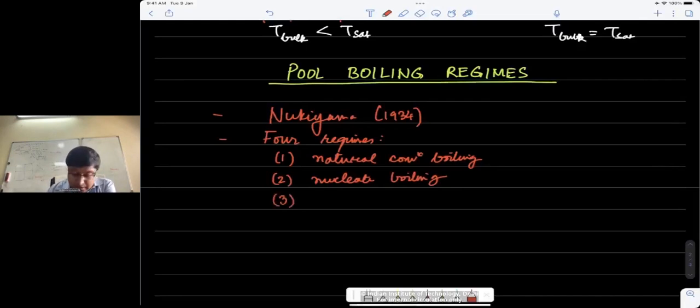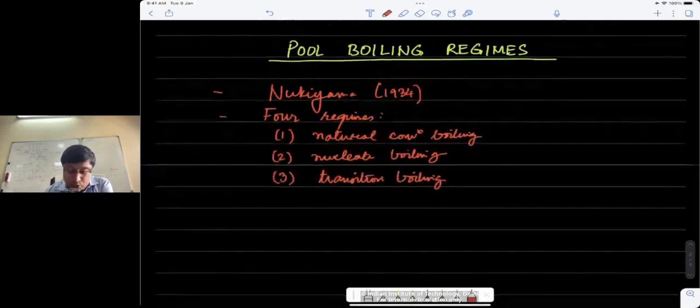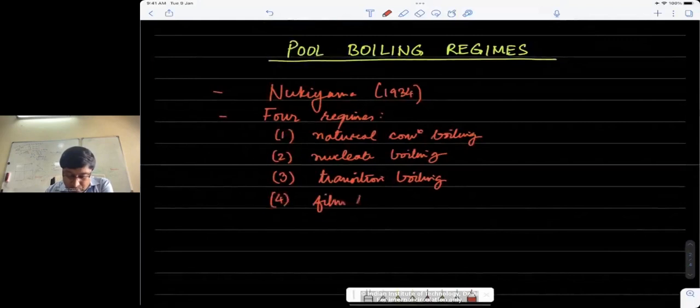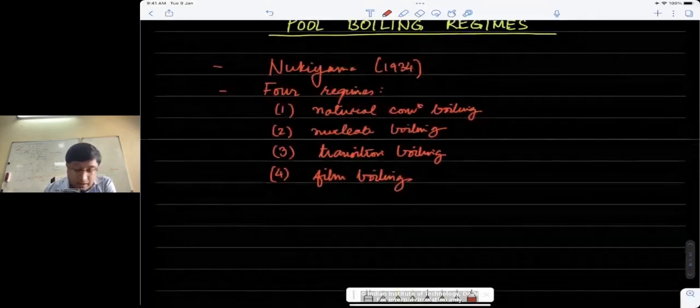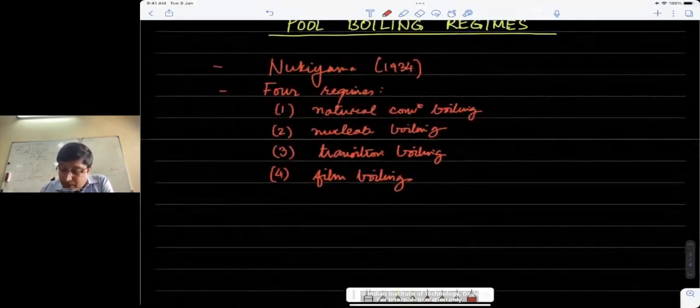The third one is called transition boiling, which I will tell you about, is an unstable zone. And finally we get into film boiling. So these are the four zones that Nukiyama observed in his experiments, and I want to show you now what he observed in terms of data.